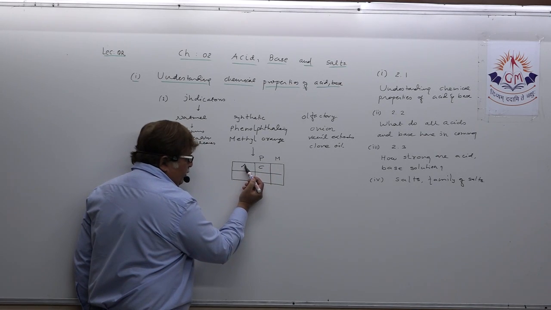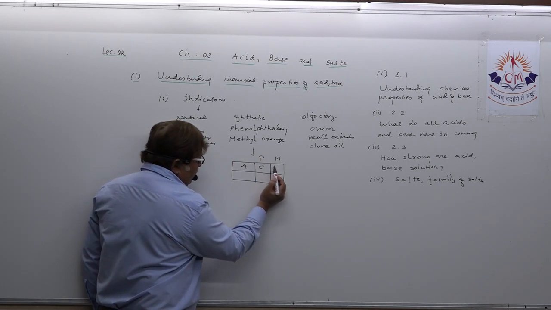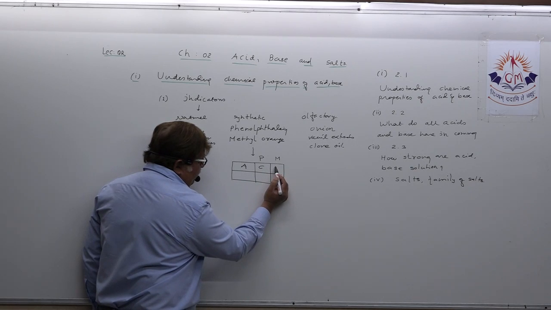Is it clear in your mind? And then for methyl orange, acid, methyl orange, red: AMR.